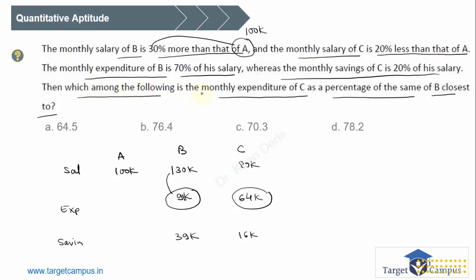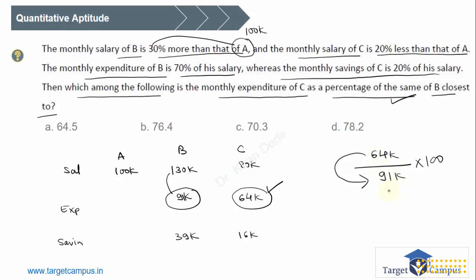Then which of the following is the monthly expenditure of C? Monthly expenditure of C is 64k. Okay. As a percentage of B. So B is our base, which is 91k. Right. So this value, expenditure of C, is what percent of expenditure of B, right? What is this percent? Just multiply this fraction by 100. Or you can think like this, because this will be a lengthy calculation. In fact, if calculators are allowed, this is just a cake thing, but I hope you understood the process. Now we are going to solve, don't worry.